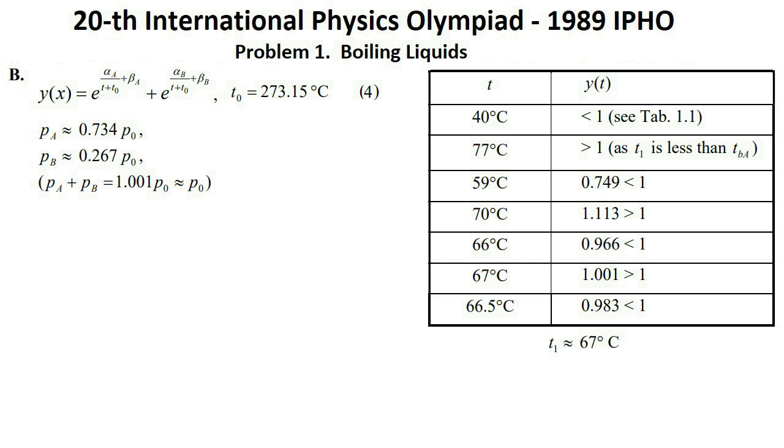From equations 1 and 2 we obtain the following approximate equalities. These pressures depend only on the temperature and, therefore, remain constant as the bubbles move through liquid B. The volume of the bubbles during this movement also cannot change without violating the ratio PA plus PB equal to P0. From the above remarks it follows that the mass ratio of saturated vapors of liquids A and B in each bubble is the same. This conclusion remains valid as long as both liquids are in the system.